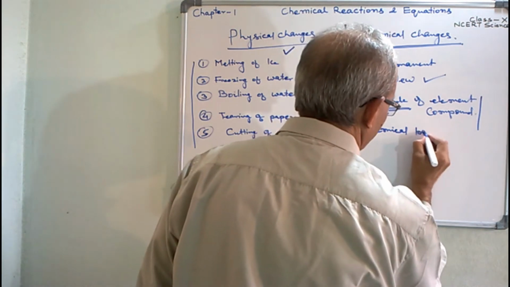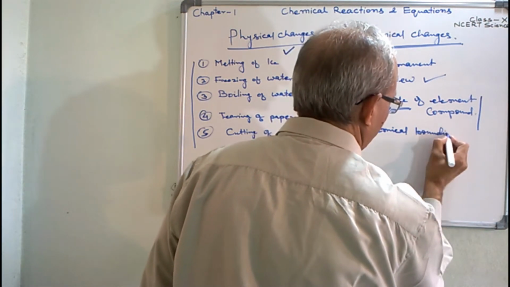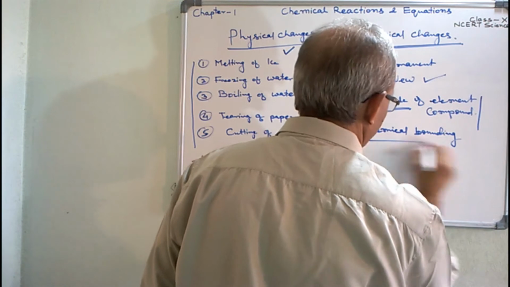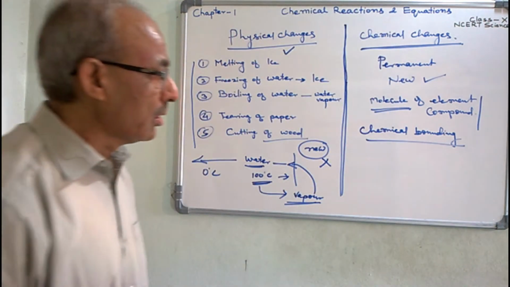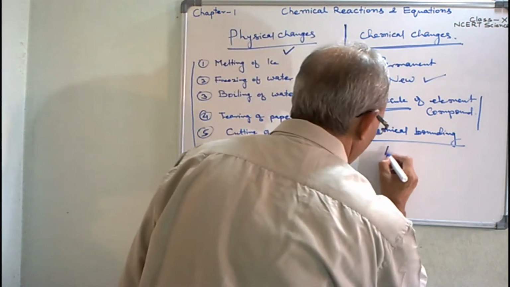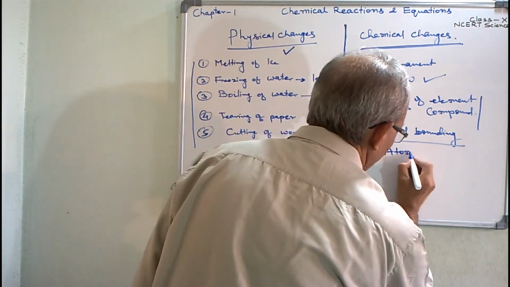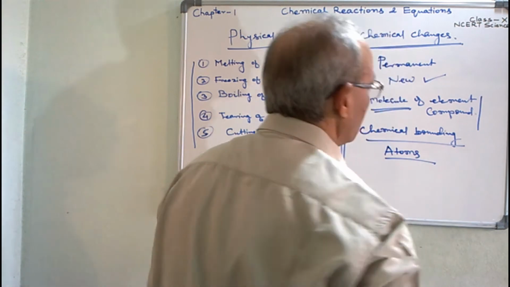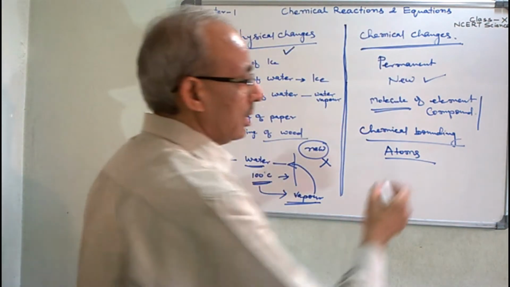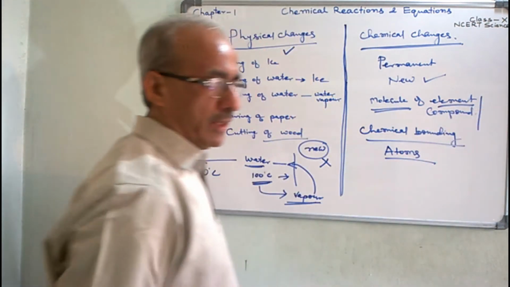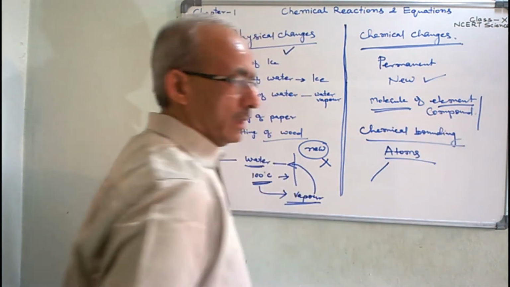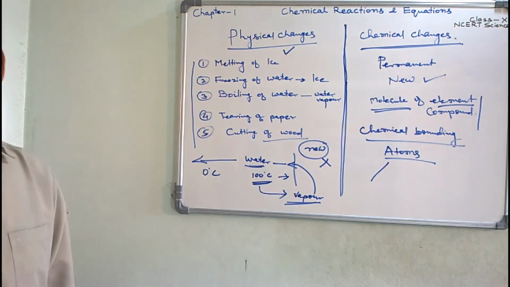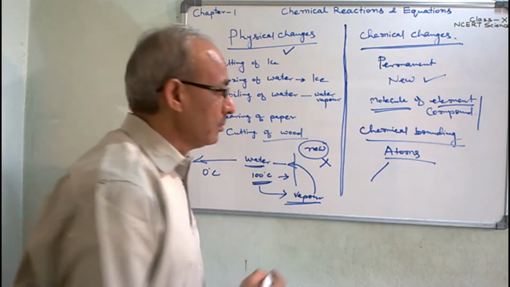Chemical bonding or valency, you know. After chemical bonding of the atoms of the same element, the molecule of that particular element is formed.